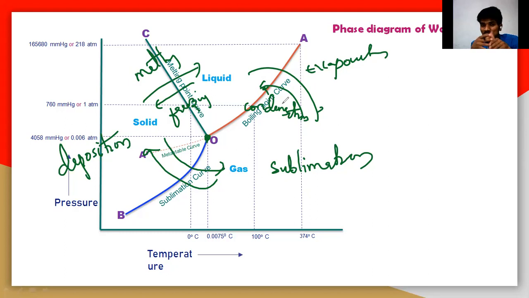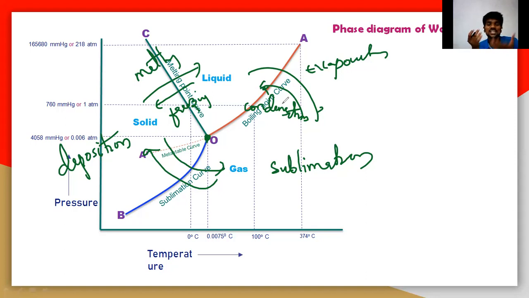It explains all the processes of different matter. I am taking the example of the water system, but you can take CO2, sulfur, any alloys like zinc, magnesium, or any chemical substances. You will get the melting point, freezing point, evaporation, condensation, sublimation and deposition.